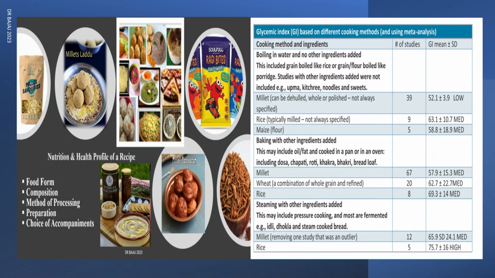Now I would want to make a mention here that not everybody is aware that millets are goitrogenic in nature. So they need pre-processing. You need to either roast them, sprout them, ferment them, or prepare them like how we prepare our idli and dosa, and only then they should be consumed. They should not be directly obtained from the market and pushed into your preparation without the pre-preparation. So roasting, sprouting, or fermenting overnight does the magic.